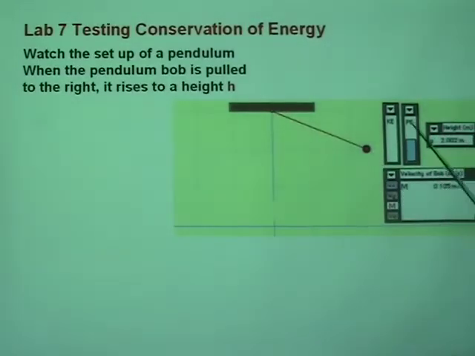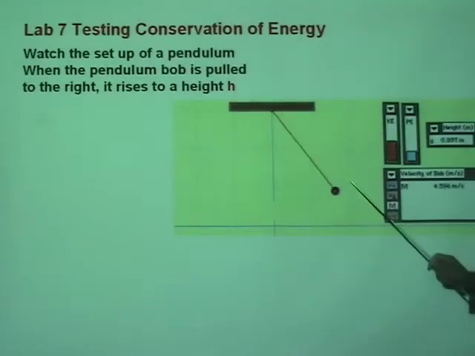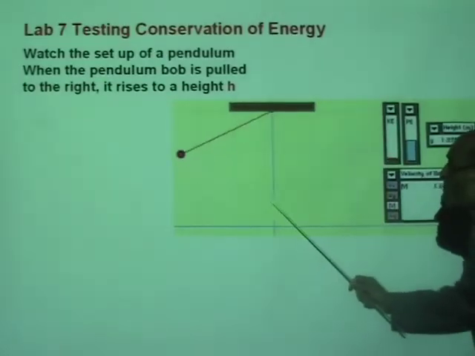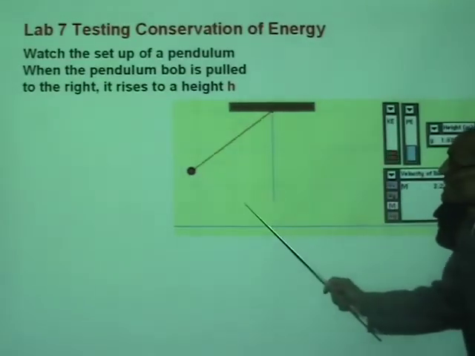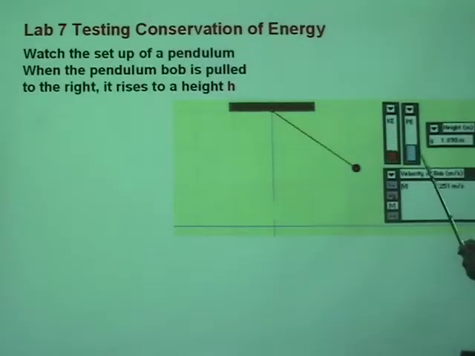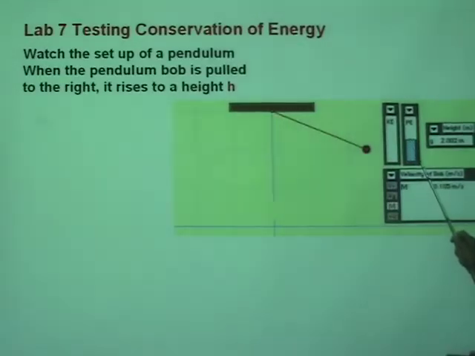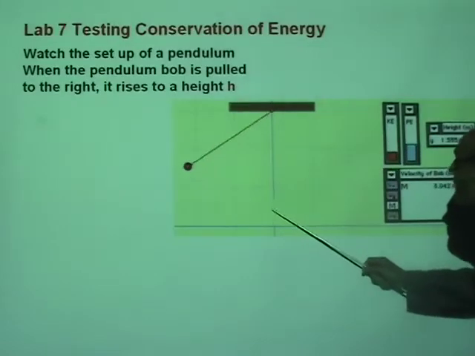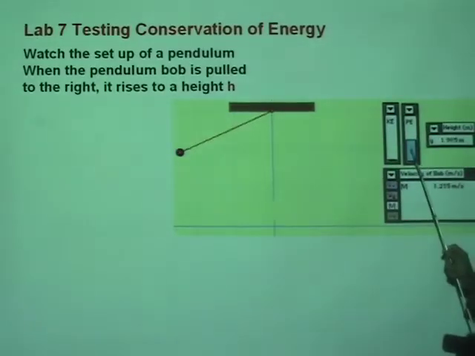It has potential energy. What's the potential energy? Its potential energy now gradually gets converted to kinetic energy. When it comes here, all the energy is kinetic, and it climbs to there, gaining potential energy. You can actually measure. Now here, all the energy is potential, and now potential energy is going to decrease, kinetic energy increases. All the energy is kinetic here. I want you to watch this very carefully.